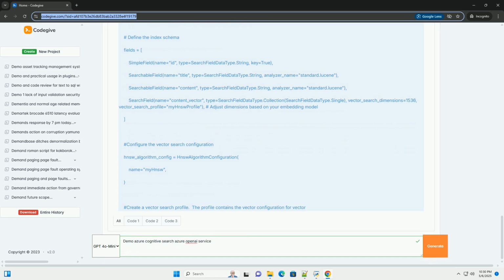This tutorial provides a solid foundation for building semantic search applications with Azure Cognitive Search and the Azure OpenAI service. Remember to adapt the code and configurations to your specific needs and explore the advanced features of these services to create powerful and intelligent search experiences. Good luck.